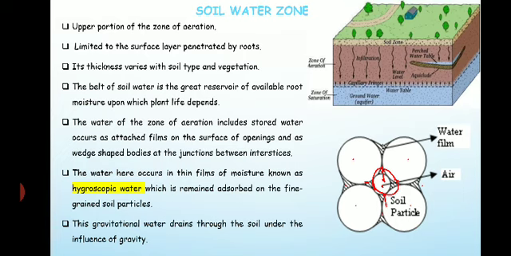So this is gravitational water, which drains through the soil under the influence of gravity. So this is the soil water zone.